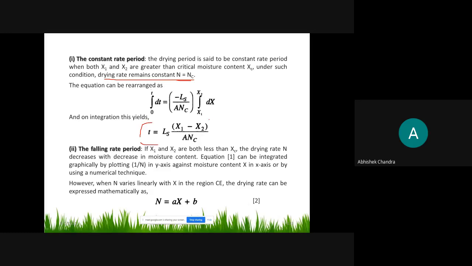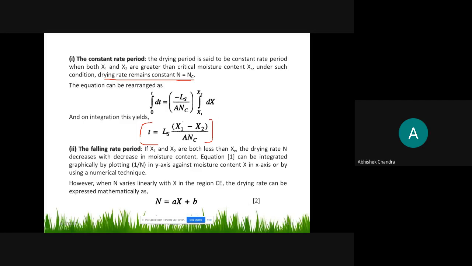So this is the time required for the drying in a constant rate. तो ये constant rate के लिए इतना time, यानी moisture content decreases from x1 to x2, the time required for constant rate period is this. Then आता है next time for the falling rate period के लिए.